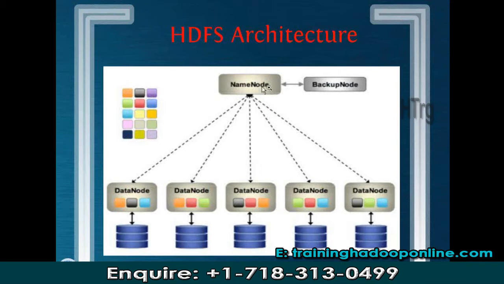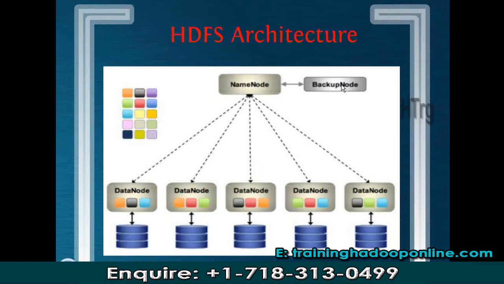So this is the name node. You can say that this is my master machine. This is the backup node, because as the master machine is only one, we should have some backup as well. Just like in school, we have a vice principal, so that in case the principal is absent, there must be someone who can take care of the responsibilities. Similarly in Hadoop, we have a backup node which can take care of the responsibilities in case your master machine is down.